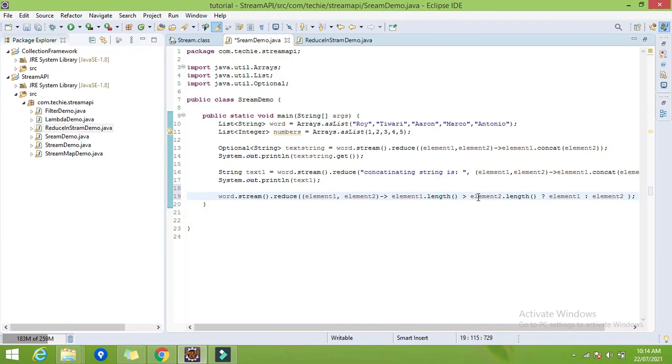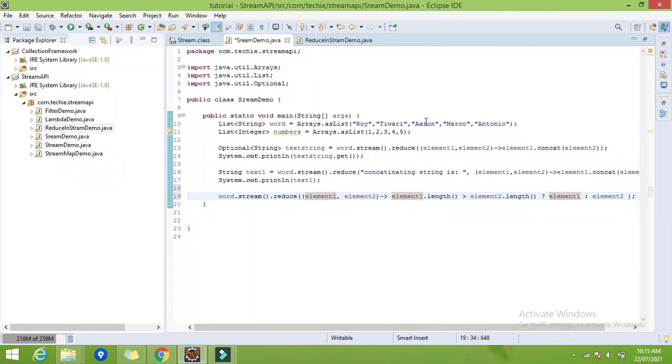So what will this operation perform? First it will check the length of the two arguments, and whatever is the longest will be returned. As I already told, the result of this operator will be stored into the first element. So comparing these two elements, the longest is Tiwari, so Tiwari will be stored here.